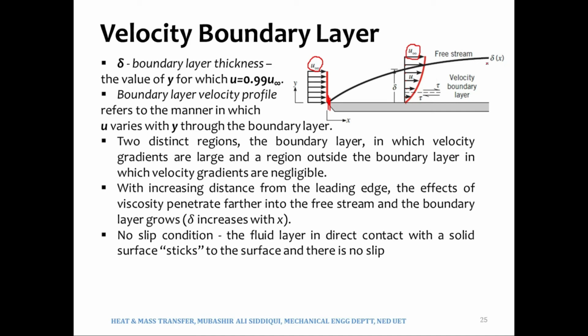And this region is the region where the effects of the plate are being felt on the velocity of the fluid. So this is called the velocity boundary layer, and the thickness of the velocity boundary layer is represented by delta. And since delta increases in x, it is represented by delta x. Delta x means the delta at a particular x, because over here at this x delta has got some smaller value, whereas over here delta has got some larger value, because the boundary layer will grow as the fluid flows over the surface.